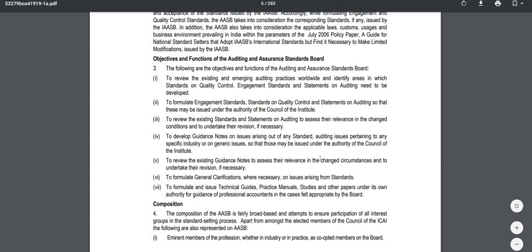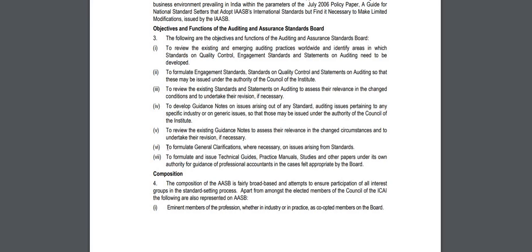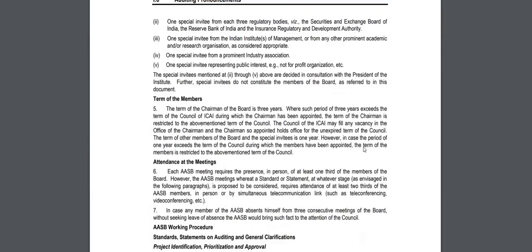They asked this question for 4 marks. The objectives and functions of AASB, very simple: to review the existing and emerging auditing practices worldwide, identify areas in which quality control, engagement, and auditing standards need to be developed; to formulate engagement standards, quality control standards, auditing standards, all this by the authority of the Council of the Institute, which we just read now; to review continuously, they have to keep reviewing standards on auditing to see if some changes are required and to make those changes; to formulate general clarifications wherever necessary on issues arising from standards.